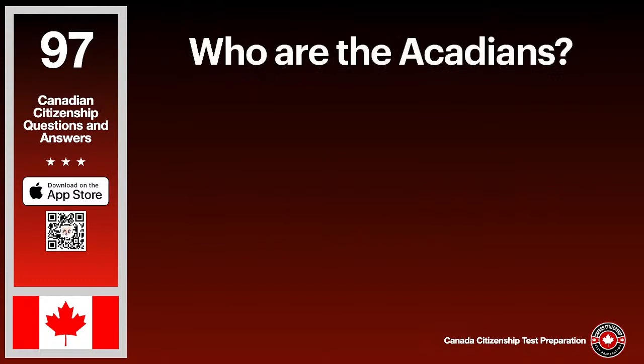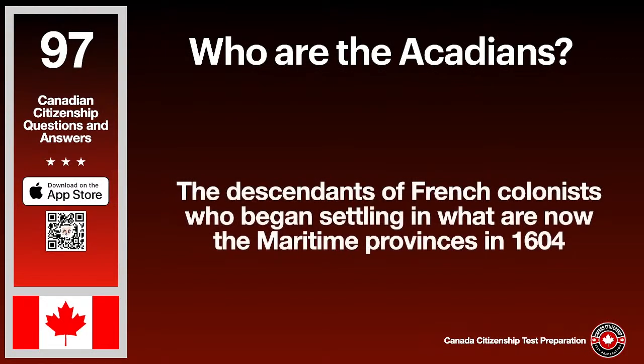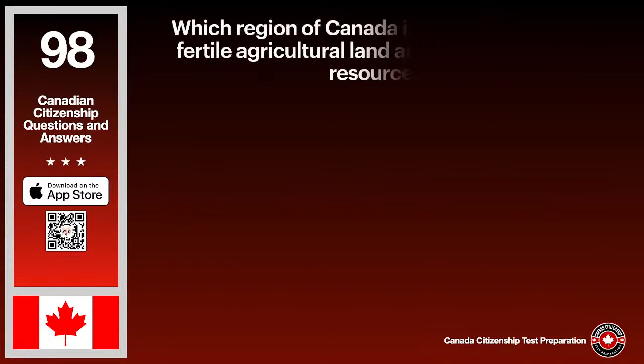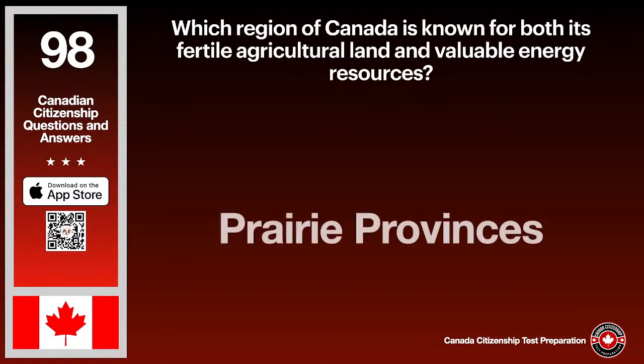Who are the Acadians? The answer is the descendants of French colonists who began settling in what are now the Maritime Provinces in 1604. Which region of Canada is known for both its fertile agricultural land and valuable energy resources? The answer is Prairie Provinces.